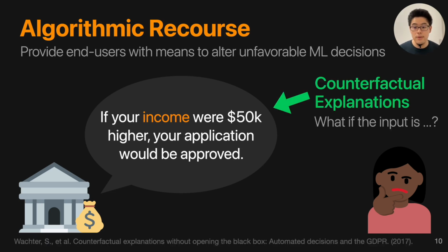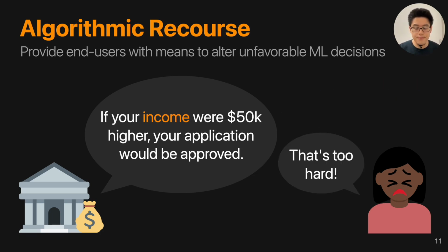This statement is a counterfactual explanation. It has the form of: what if the input had some different values, then maybe the outcome prediction would change. It's very popular to provide counterfactual explanations as a way to provide algorithmic recourse. However, not all recourse is equal. Some recourse is very hard or even impossible to achieve. For example, in this case, maybe increasing the income by 50K is impossible for this applicant.